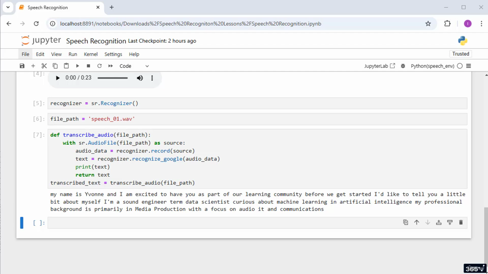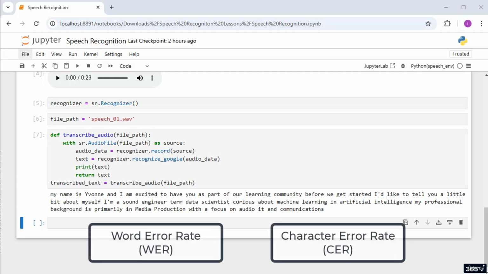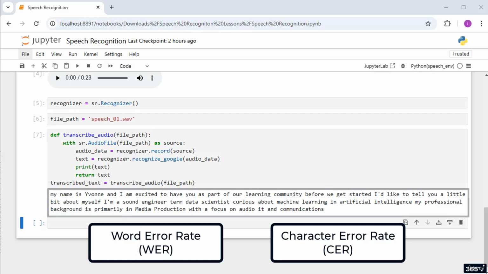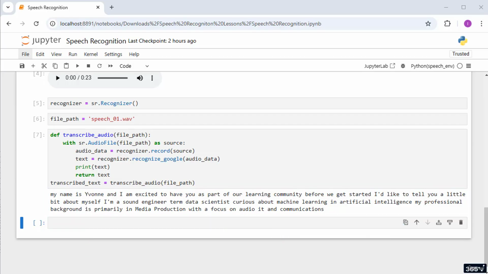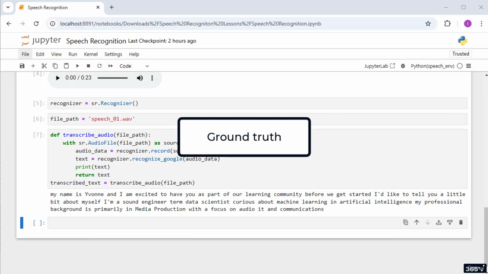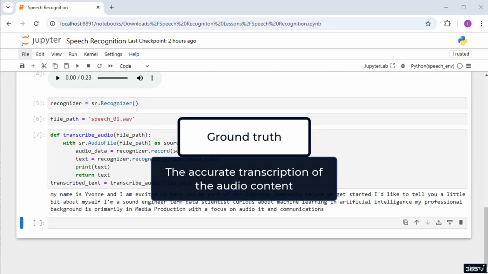Let's return to our Jupyter exercise and use these two essential metrics to evaluate the quality of our transcript. To evaluate a transcript using WER and CER, we first need a reference transcript, often called the ground truth. The ground truth is the accurate, manually verified transcription of the audio content, which serves as the standard for comparison.